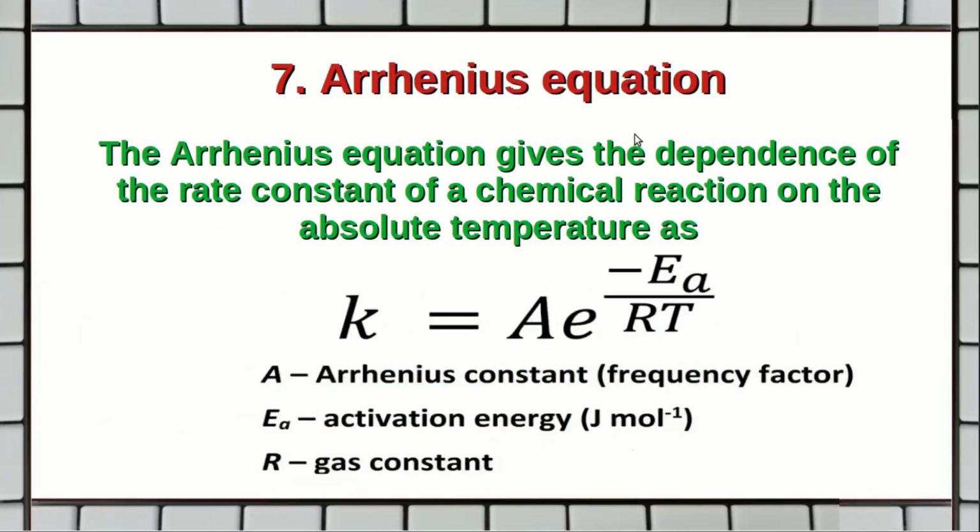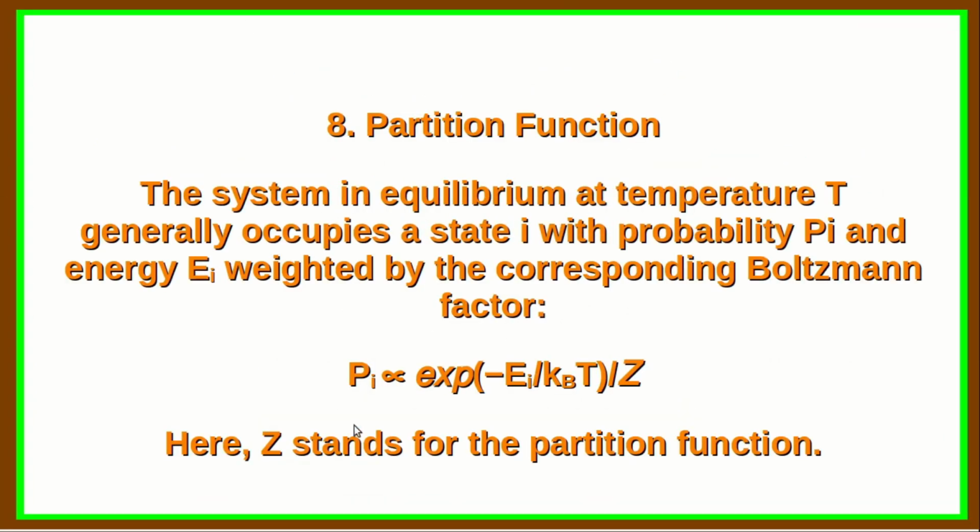Again, the Arrhenius equation giving the dependence of the rate constant of a chemical reaction on the absolute temperature as k = A e^(−Ea / RT), where Ea is the so-called activation energy, also involves the Boltzmann's constant. The system in equilibrium at a temperature T generally occupies a state i with probability Pi and energy Ei weighted by the corresponding Boltzmann factor. Also the partition function Z.